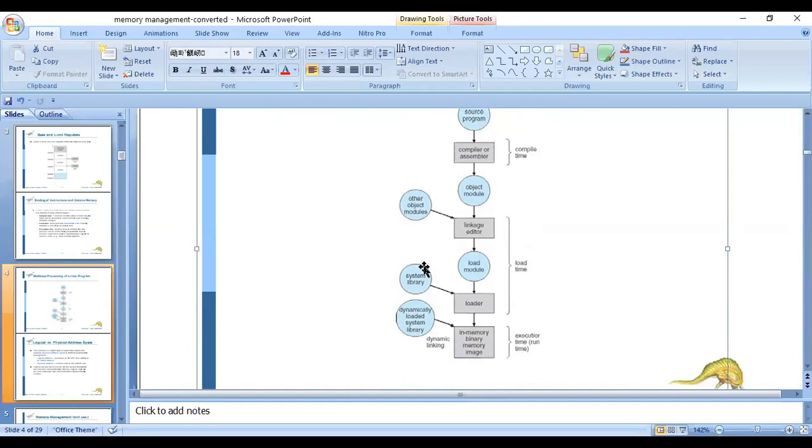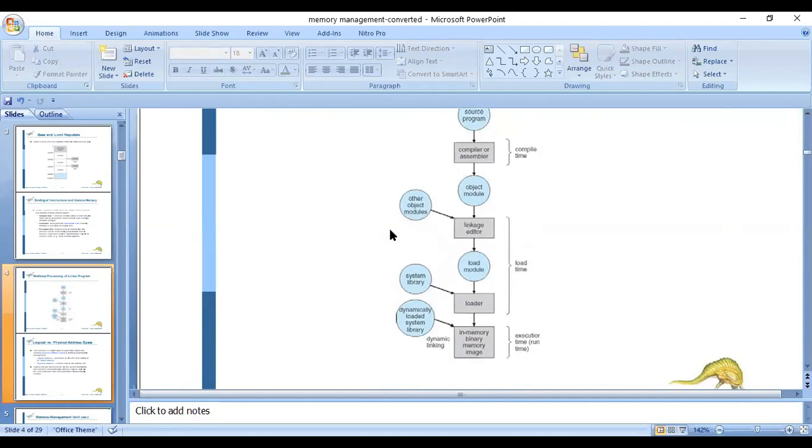At load time, it creates relocatable code, performing the linking and loading concept. It links the modules with other object modules and loads them, and then the program is executed in memory. Memory will be allocated dynamically. That is how a user can perform this.